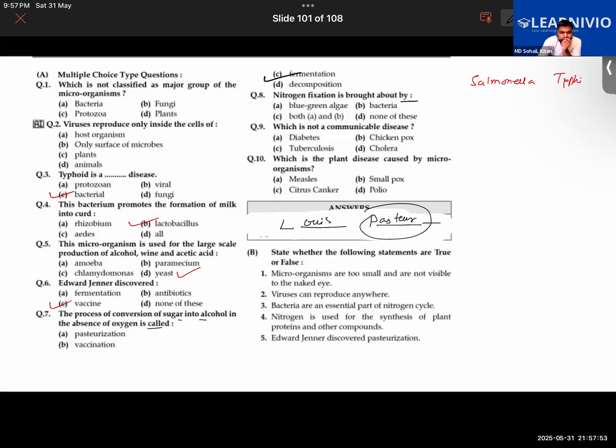Nitrogen fixation is brought about by... Sir, both A and B. If you say both A and B, it means all the bacteria help in nitrogen fixation. So Priyanka, then it is A. Good.